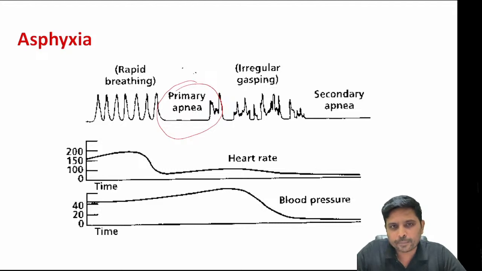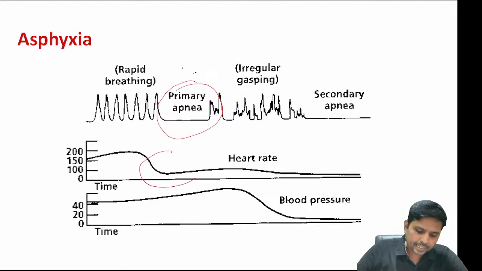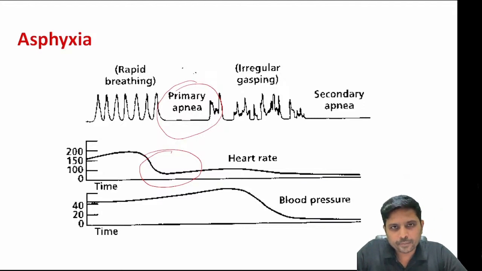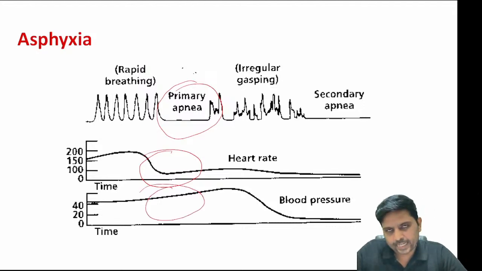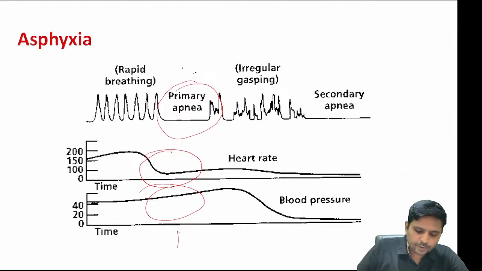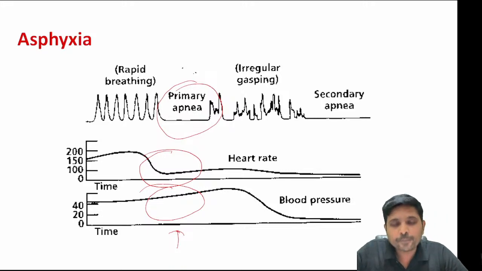In the first stage of apnea or hypoxia, what will happen to the heart rate? The heart rate will be reduced, that is called bradycardia, but the blood pressure is usually maintained. So primary apnea is characterized by two things: bradycardia along with normotension. Whenever you give bag and mask ventilation or tactile stimulation at this stage, the child may or may not respond to it. So primary apnea is the initial stage of apnea characterized by bradycardia, that is low heart rate, and normotension.